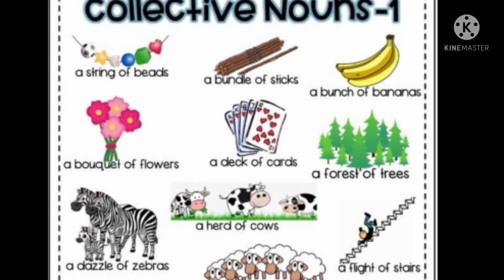A flight of stairs. So now children, over here the examples are just telling us that whenever we use such words in order to show a group of people, things or animals, then these type of words are called collective nouns. Understood everybody what are collective nouns?